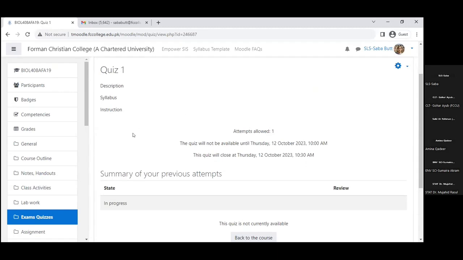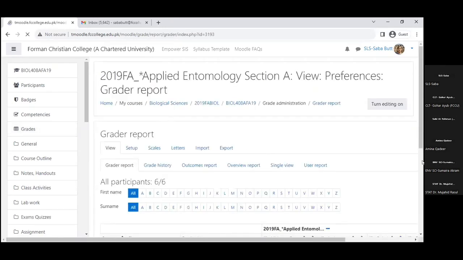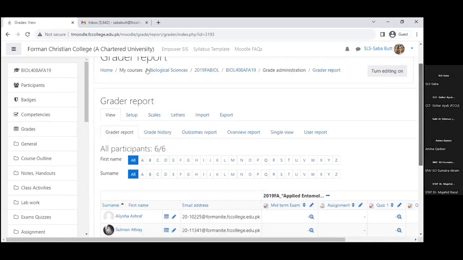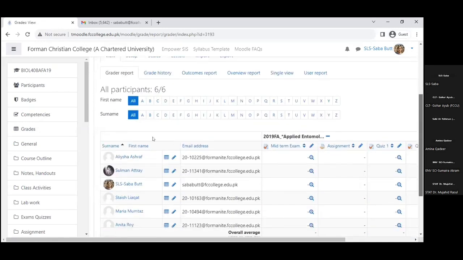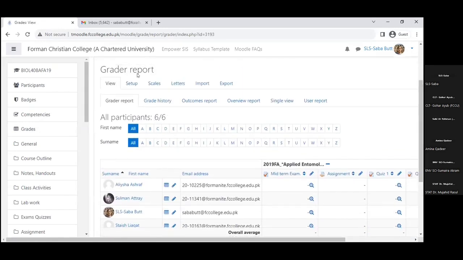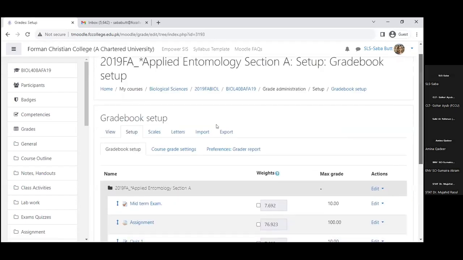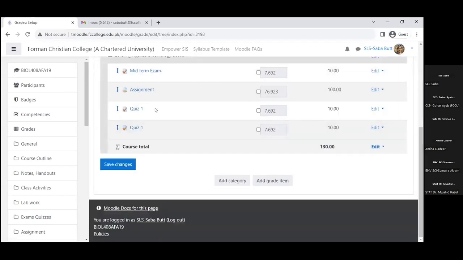Okay, so now if I go to grades and simply add one grade category. Here is the grader report. We can view anything which is available here. I can go to setup and add any category. You can see some categories are already added. These are the quizzes and exams that I have taken at that time. At that time, I was not using the gradebook, but it automatically added certain categories.